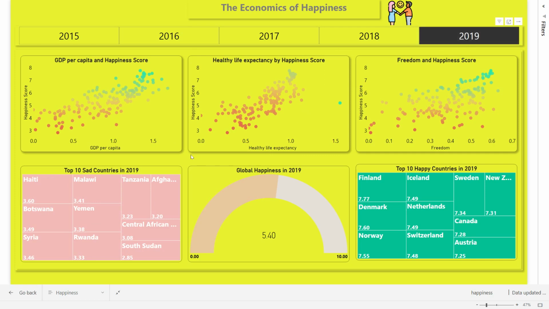for top 10 sad countries in year and top 10 happy countries, I use Streamap and Gauge for global happiness in year, Scattershot for GDP per capita and happiness score, healthy life expectancy by happiness score, freedom and happiness score.